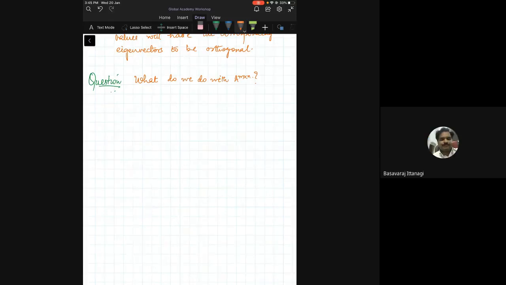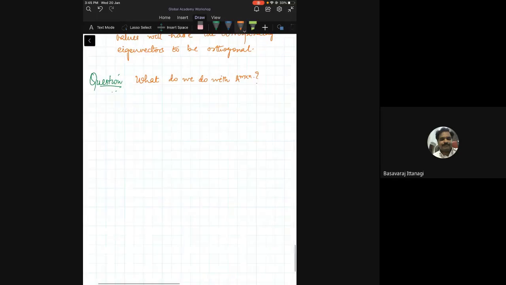We can't do that. We should take the whole of the matrix. How do we do it? This is a good question that we have. If we have a real A m cross n, can we have any decomposition for it at all?